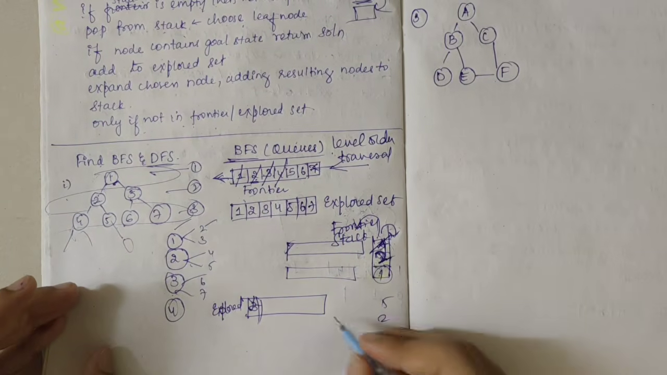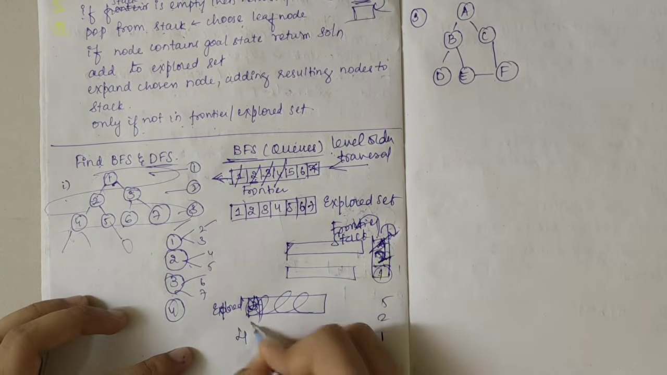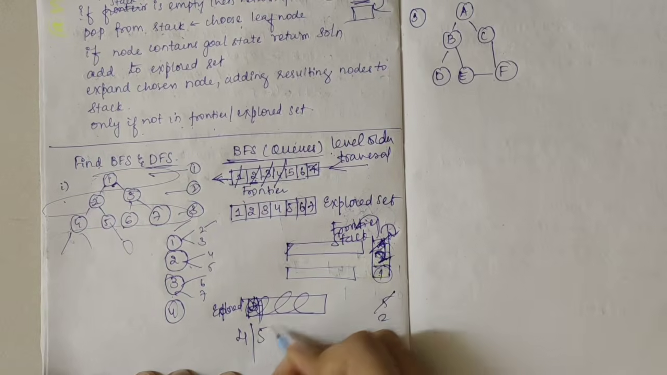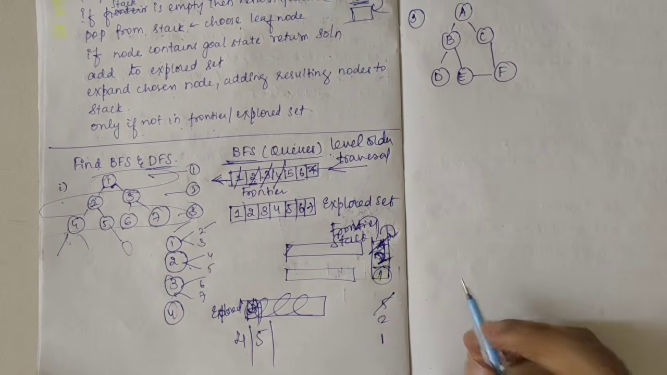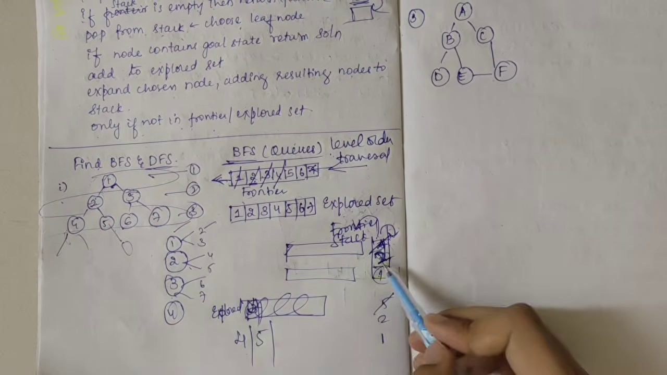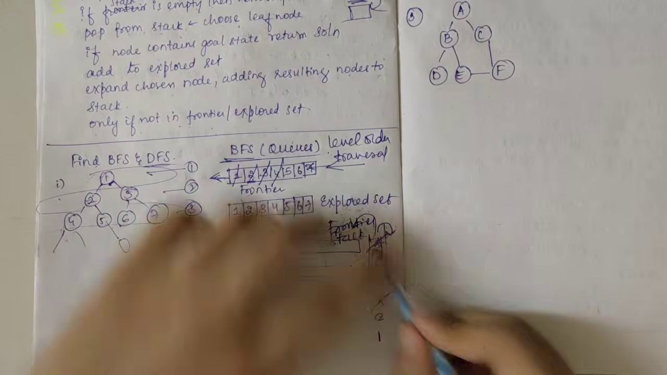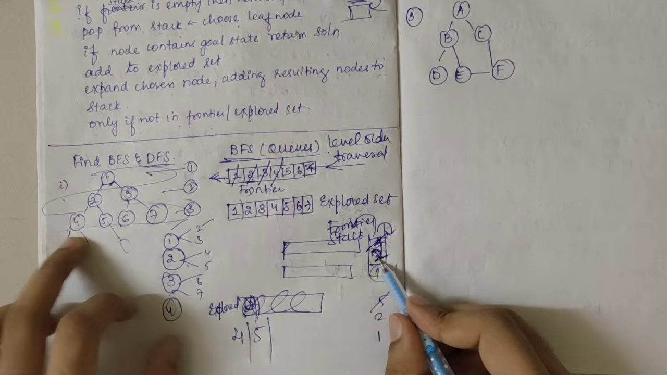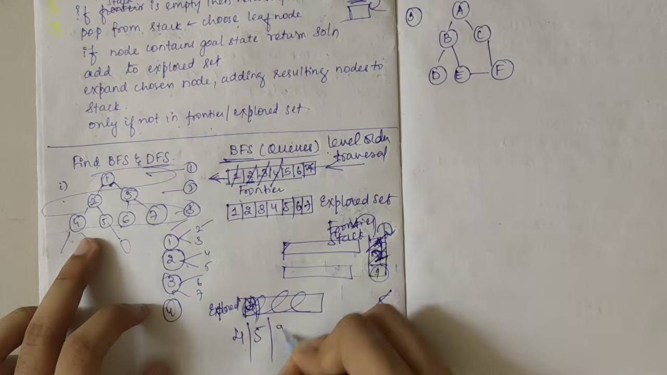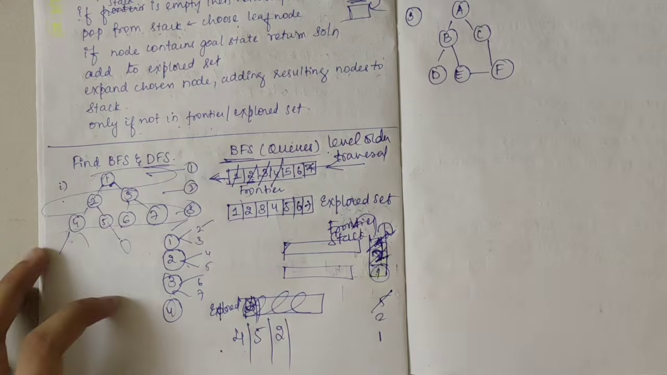No other nodes are possible. So I'll write 4 and then I'll pop 5 also. I'll write 4, 5 in the explored set. Once 5 is popped, I have 2 here. From 2, can you write anything further? No. So pop 2 also. 2 is also popped, put it in the explored set.